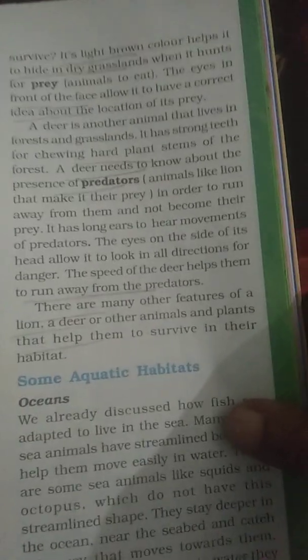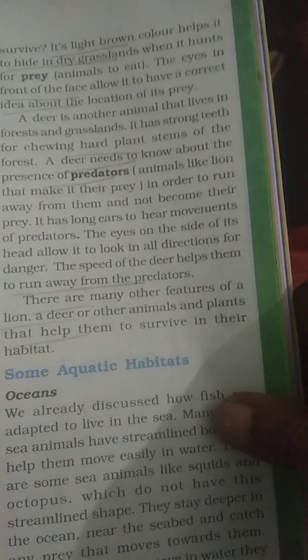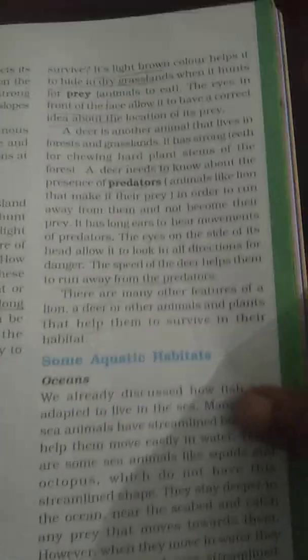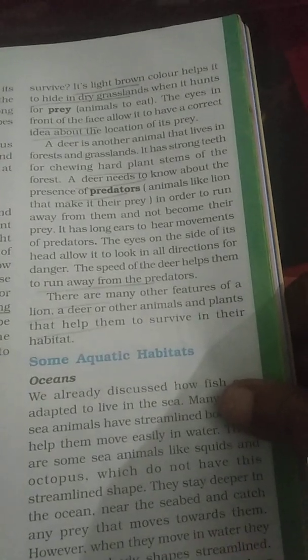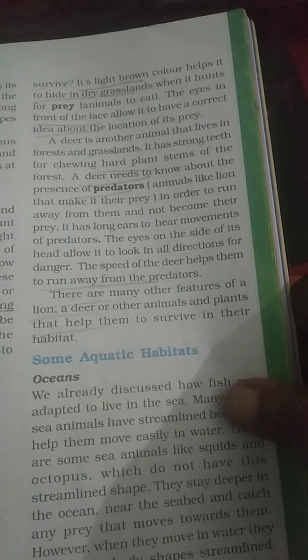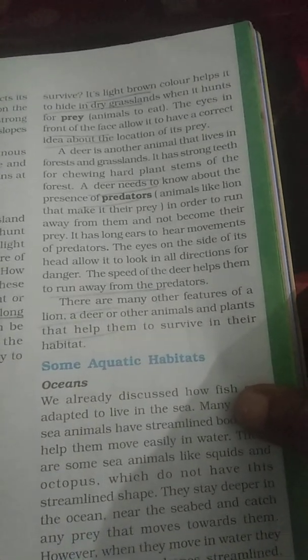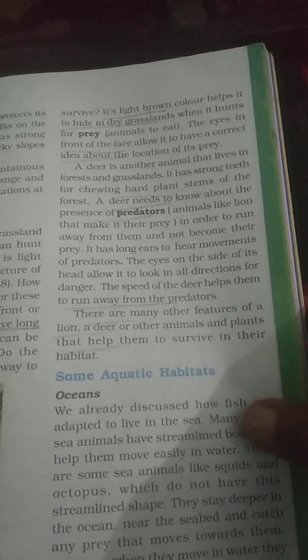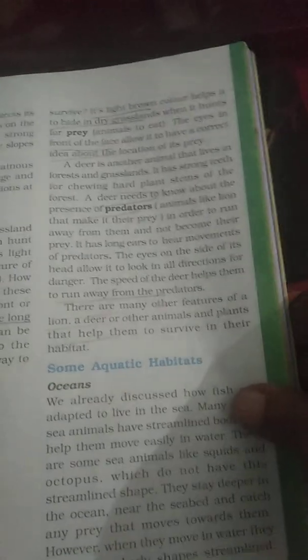Clear? The eyes on the sides of the head allow it to look in all directions for danger. The speed of the deer helps them to run away from the predators. You know how fast a deer can run. We cannot even see them when they start running. So they can run very fast, and that is the adaptation given to that type of animal to protect themselves from enemies.